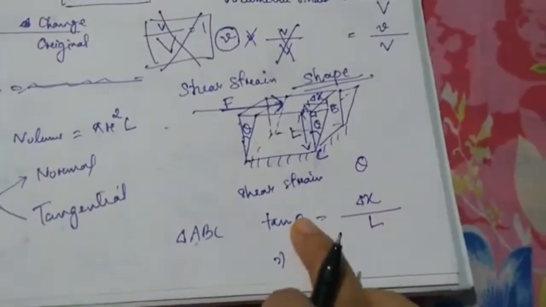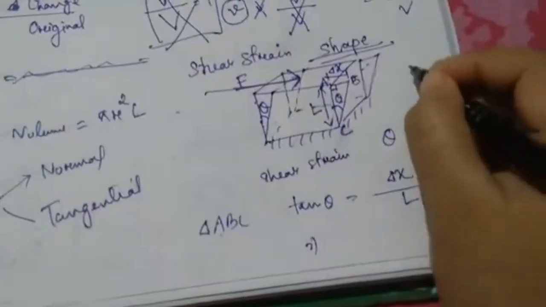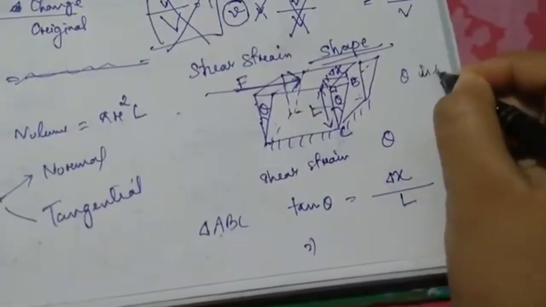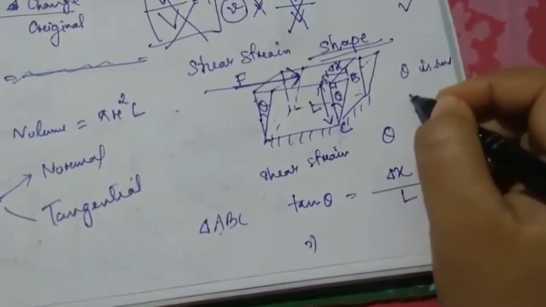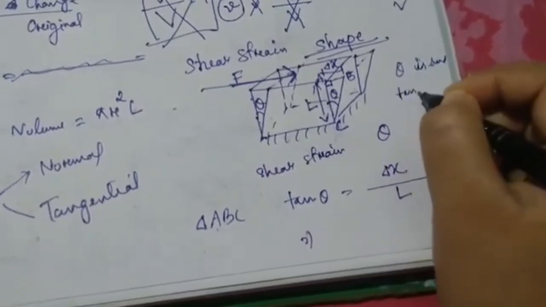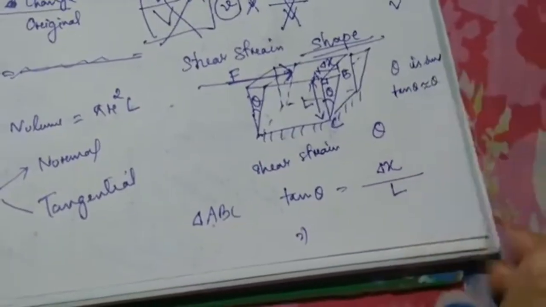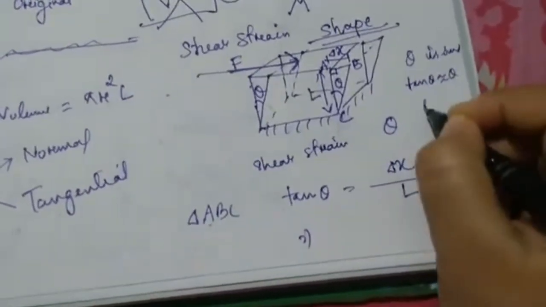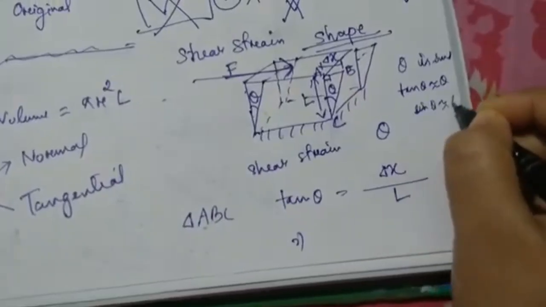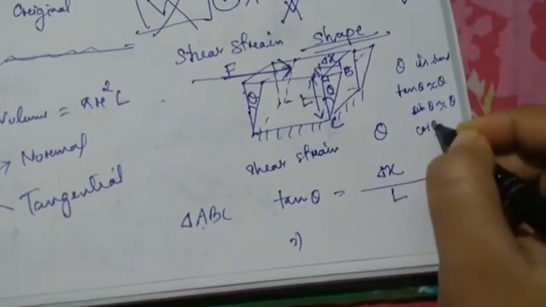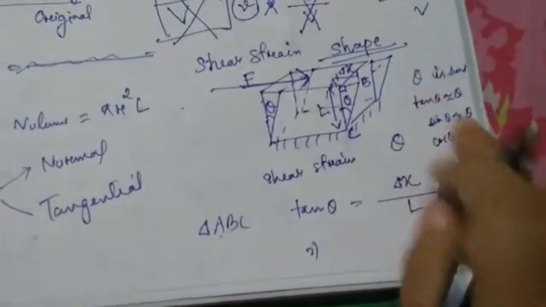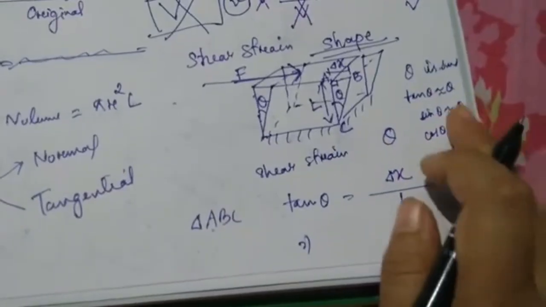So if theta is small, you know that tan theta is approximately equal to theta, because sine theta is approximately theta and cos theta is approximately 1. Tan theta means sine theta by cos theta, which means theta by 1.